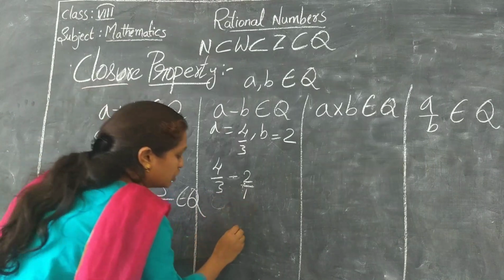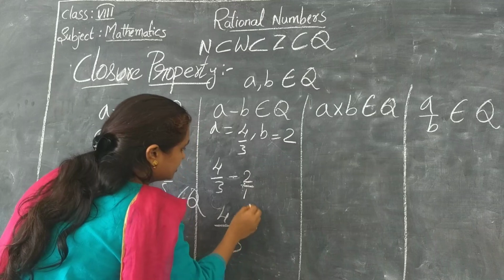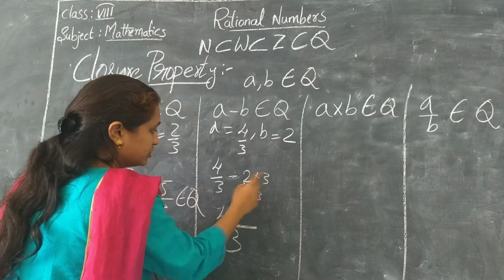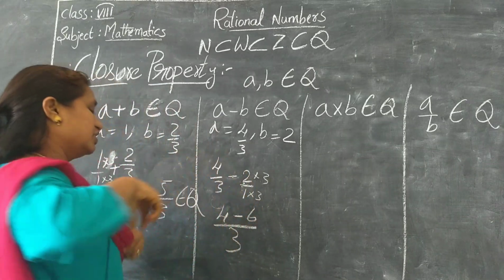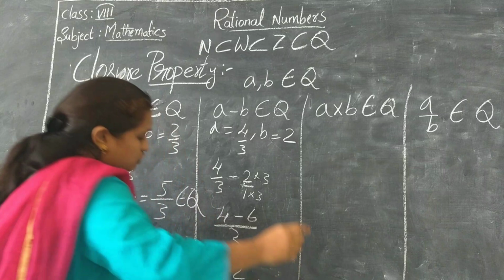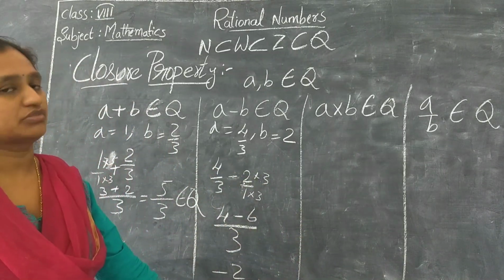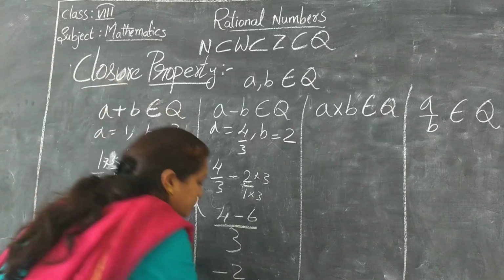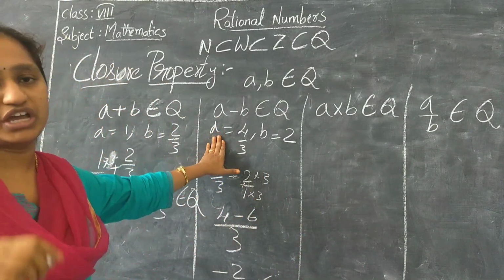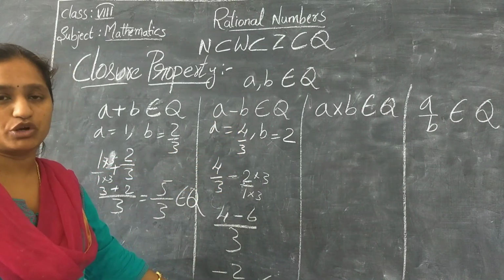For 1 and 3, what is the LCM? 3. Now multiply the numerator and denominator with 3. 3 2s are 6, and 4 minus 6 is minus 2 by 3. So does minus 2 by 3 belong to the rational numbers? Yes. So this property is also satisfied. So subtraction is also satisfied under the closure property.